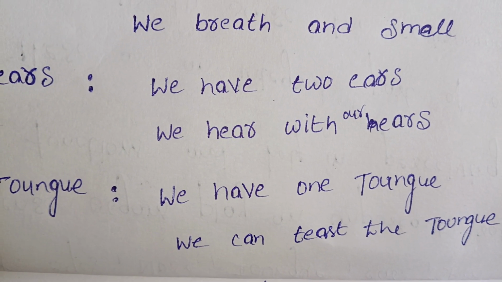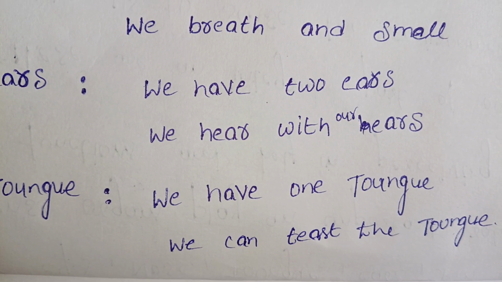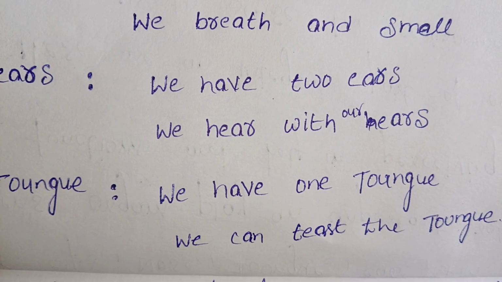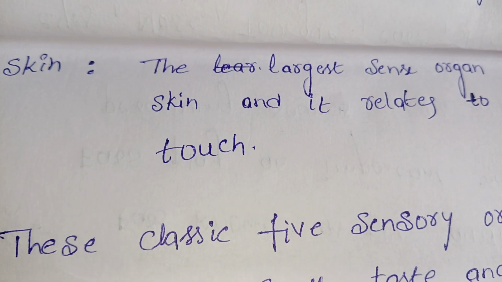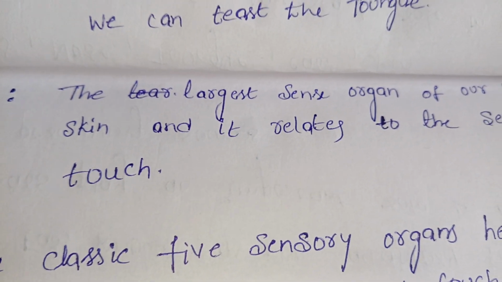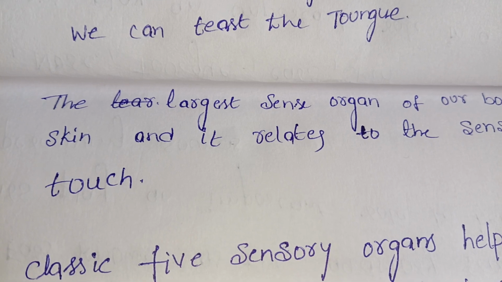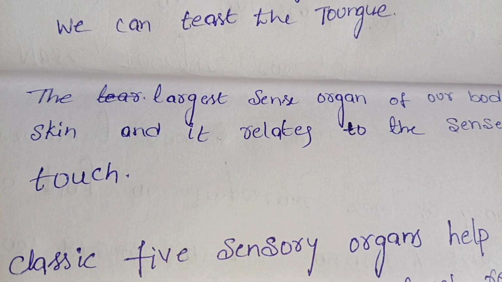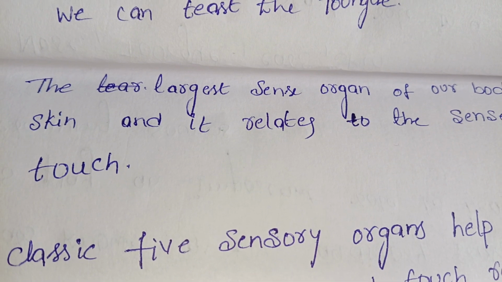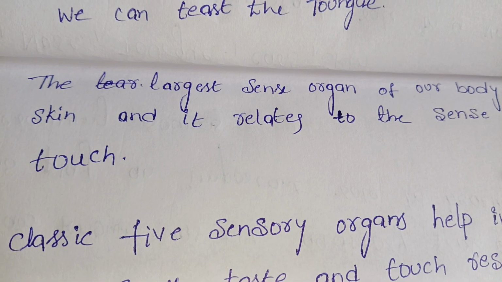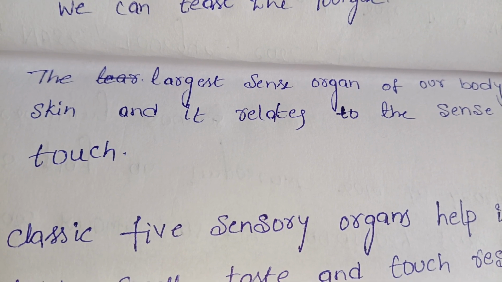Tongue. We have one tongue. We can taste with the tongue. Next sense organ, skin. The largest sense organ of our body is skin, and it relates to the sense of touch.